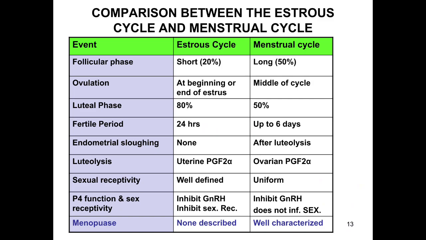The luteolysis is caused by PGF2 alpha from the uterus, and ovarian PGF2 alpha causes the luteolysis in the case of the menstrual cycle. Sexual receptivity is well defined in the estrous cycle, while it is uniform in the case of the menstrual cycle. P4 function and sex receptivity inhibits GnRH, and does not define the sex. In the case of menopause, there is no described menopause in the case of the estrous cycle, and it is well characterized in the case of the menstrual cycle.